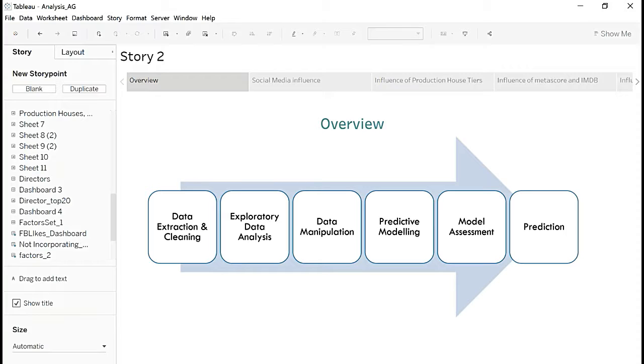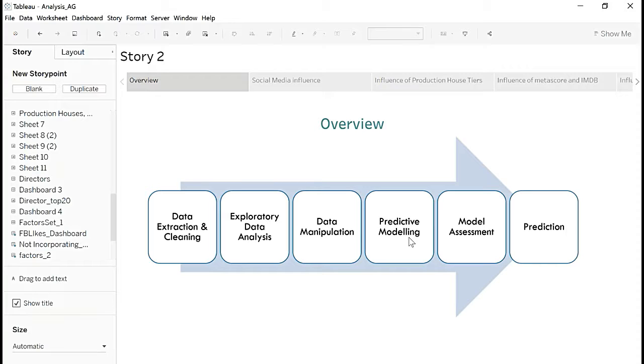When we talk about data extraction and cleaning, we used Python scrapers to use the OMDB API, as well as a couple of HSX APIs and datasets to get the data. When we got the data, it was a little unstructured and unclean because a few movie names had different features or special characters which we had to remove. Additionally, the awards were given in a sentence, say the movie had been nominated for 14 Oscars and had won 7 of them. So we had to clean that and convert it into numeric so that it was easy for us to plug into a model. The exploratory data analysis part of the storyboard will be easy for you all to understand.